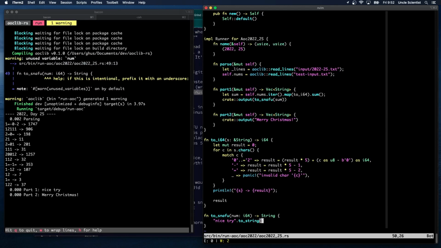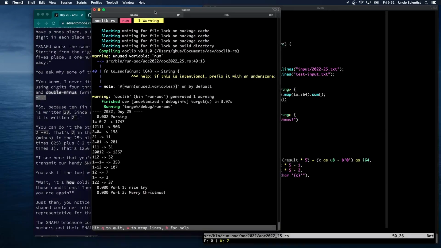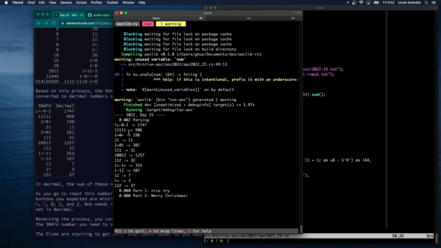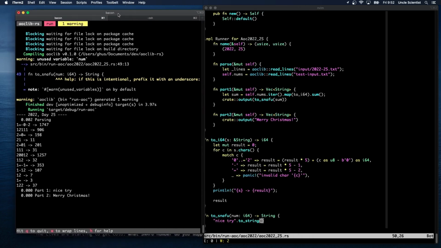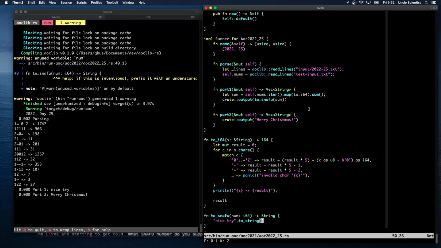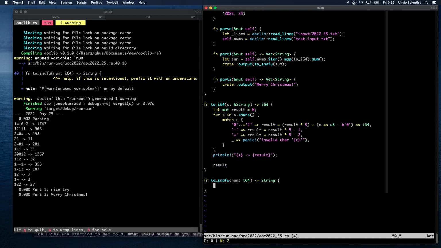Smab says, I think your logic for the minus and double minus is incorrect. All right, well, let's compare. It looks right to me. So I think I'm okay. Now I just have to convert it back the other way for the final answer. So we just take a number in, and now we need to basically mod 5, right? And then convert it from... So how to handle the negatives.